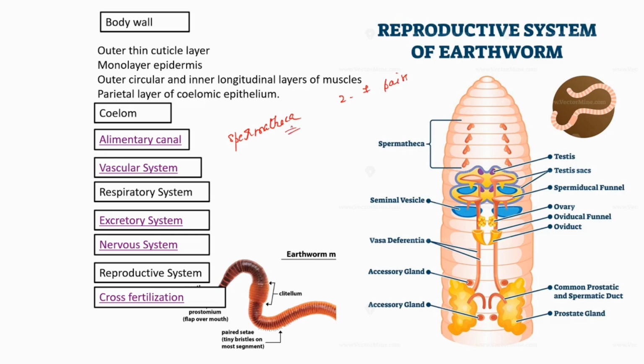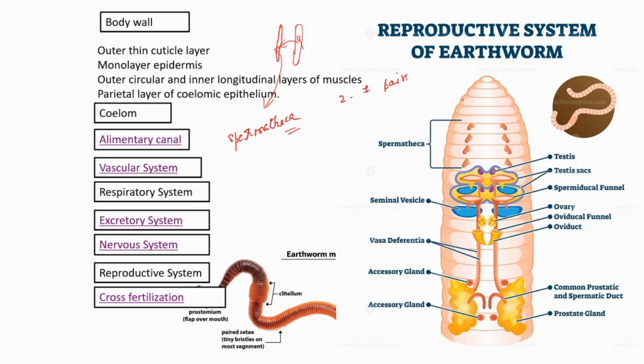Spermatheca stores the sperm received from another earthworm, because even though this earthworm has both male and female sex organs, it prefers cross fertilization. It always wishes to take sperm from another earthworm. Whenever it receives sperm from another earthworm, it stores it temporarily in the spermatheca. Spermatheca is part of the female reproductive structure. Clear? Spermatheca is the temporary storage site of the received sperm.